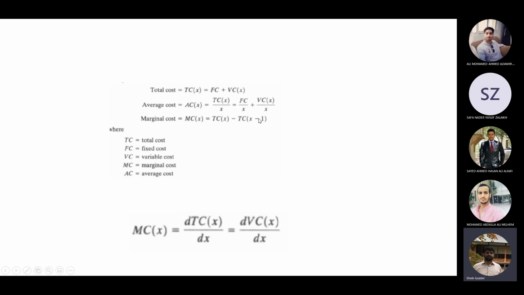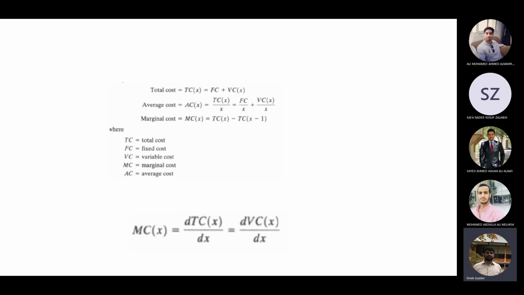In this case, don't multiply. It's already total cost. If you multiply X with total cost again, you will get a wrong number. So X is not multiplying here. X is like a function: total cost at a value of X, and total cost at a value of X minus 1. Okay, so this is just a clarification.